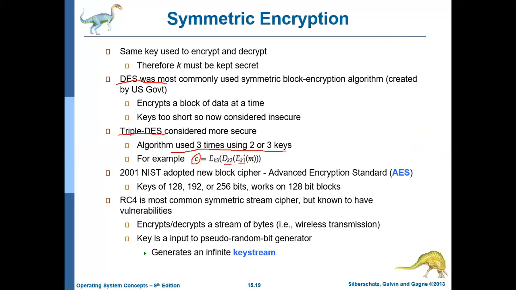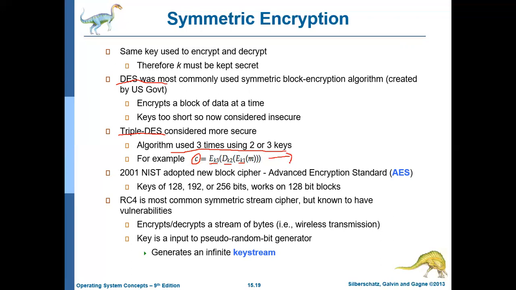See, if the message is encrypted using K1, then you have to decrypt using the key K1, then only you will get the message. Otherwise, you will not get the message. So even though this is decryption, it is also equivalent to encryption, because originally the message is encrypted using the key K1. Again, you are decrypting the message using the key K2, which means this is also one form of encryption. This is not decryption because another key is used. Again, that is encrypted using the key K3. As a result, what you get is the ciphertext, and that is sent to the receiver.